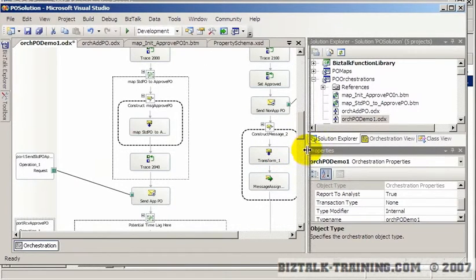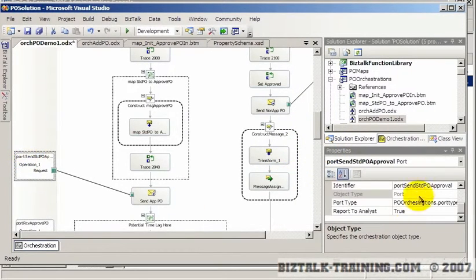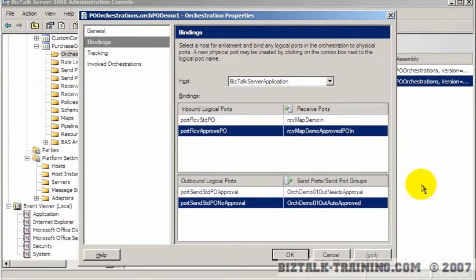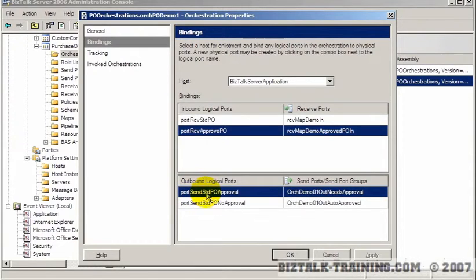So when I send a message out here, it's called send standard PO approval. So here we have send standard PO approval, and that's the out needs approval, which I believe is correct.